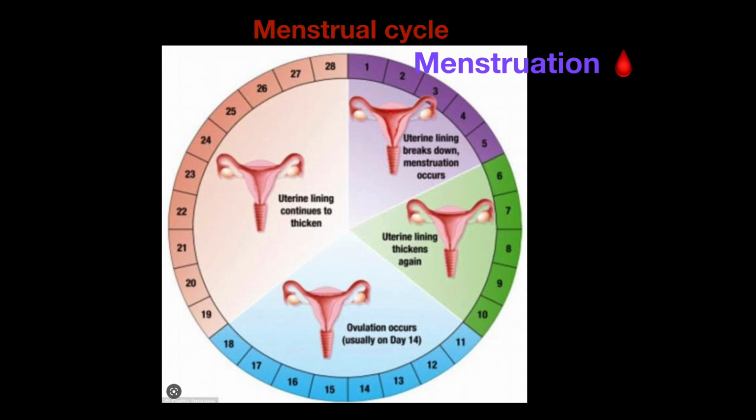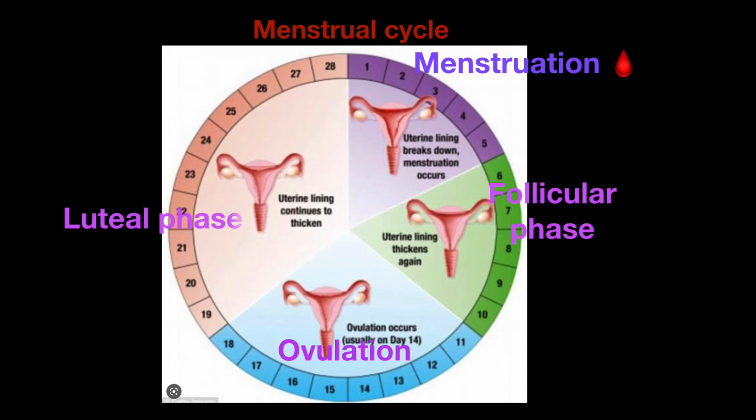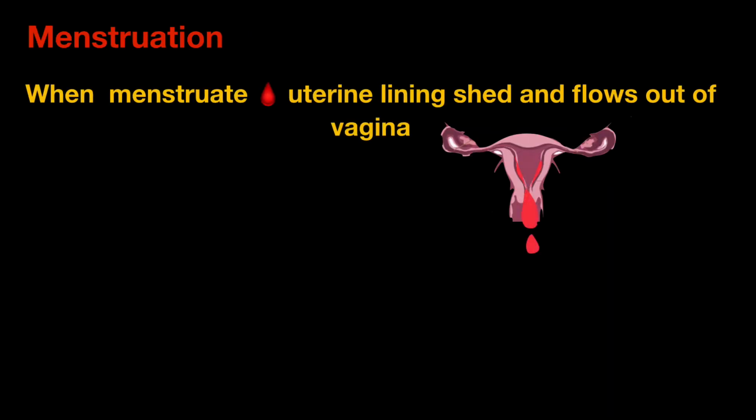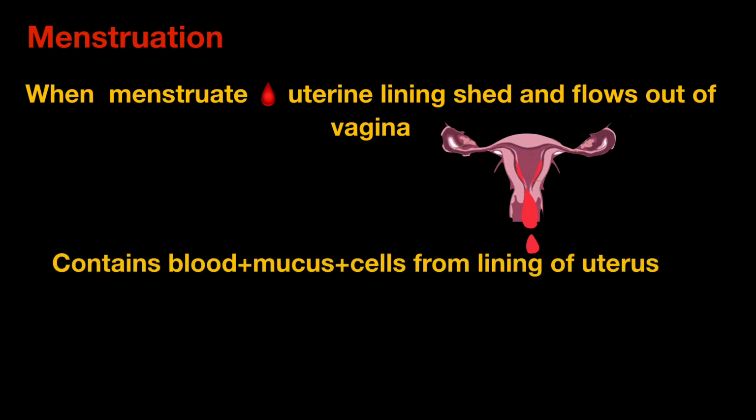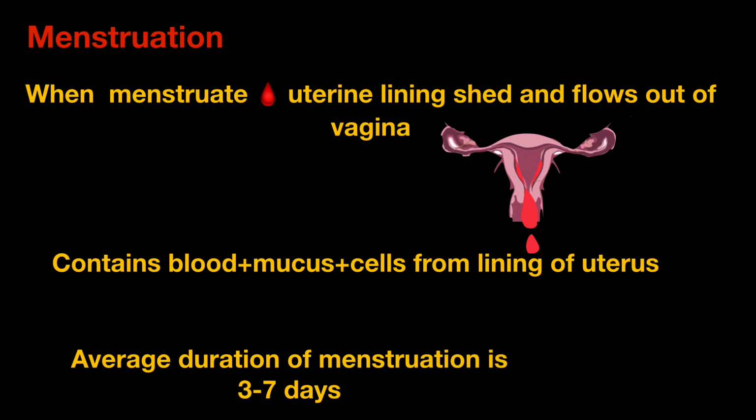Menstruation, follicular phase, ovulation, and luteal phase are the phases of the menstrual cycle. When you menstruate, the uterus sheds its lining and it flows out through the vagina. Menstrual blood contains blood, mucus, and cells from the lining of the uterus. The average duration of menstruation is 3 to 7 days.